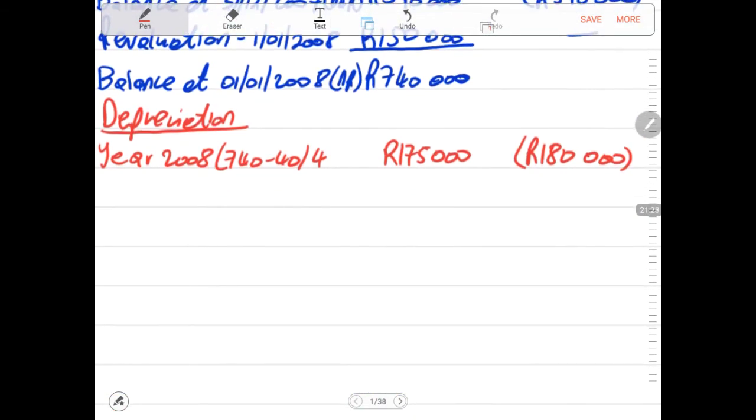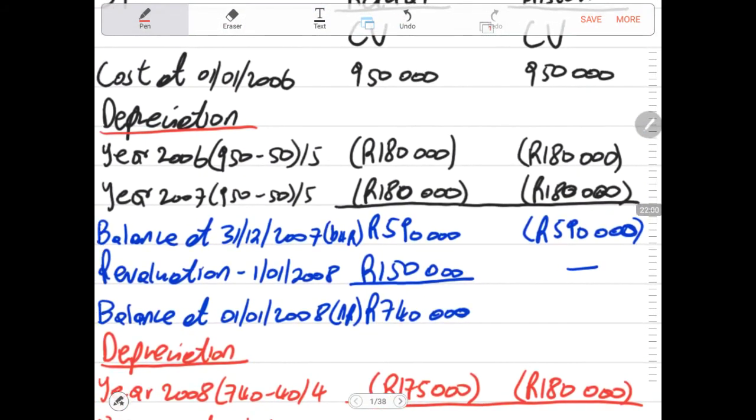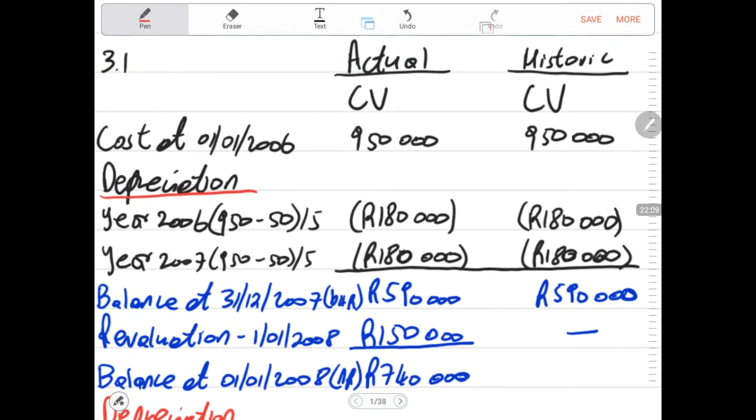You just say balance. Then we say balance at what date? At 31st of December 2008. So this is our balance at 31st of December 2008. Then now let us look at how much is our balance. Remember, depreciations are negative. Let me check if I've been consistent. And I don't know why I am writing all these negative signs. Not everywhere there's a negative sign. Balances are not negative, and I'm sure you have identified that.